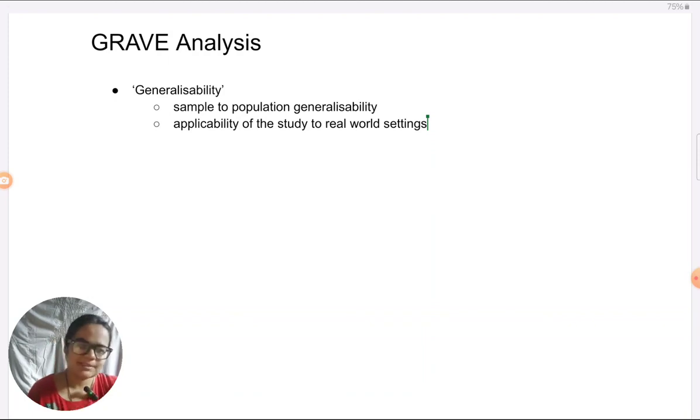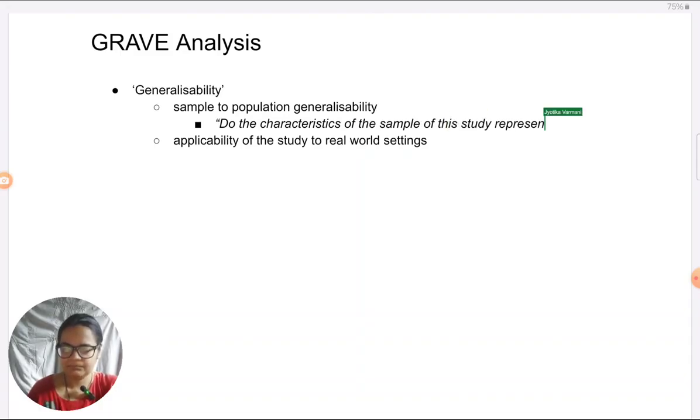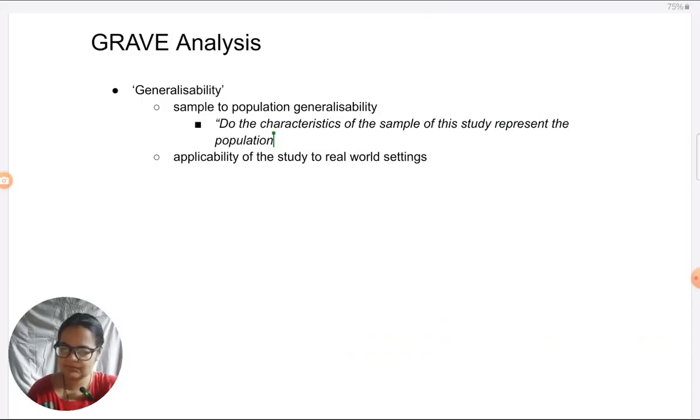When you think about sample to population generalizability, mainly there are two questions you need to ask yourself. Do the characteristics of the sample of this study represent the population, the characteristics of the population to which we want to generalize or we want to apply findings?